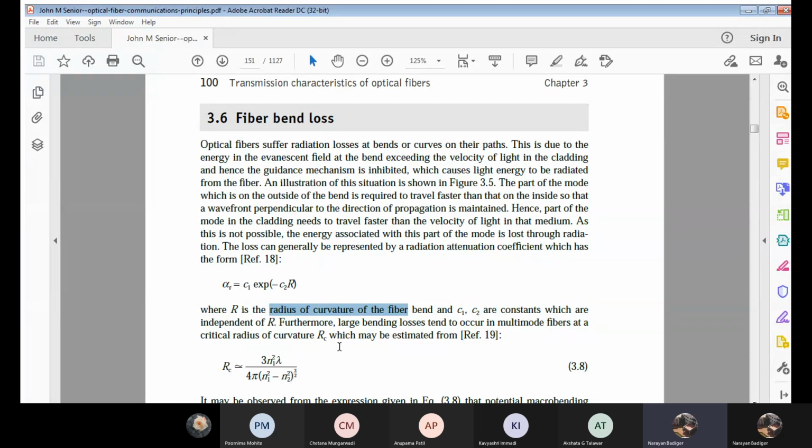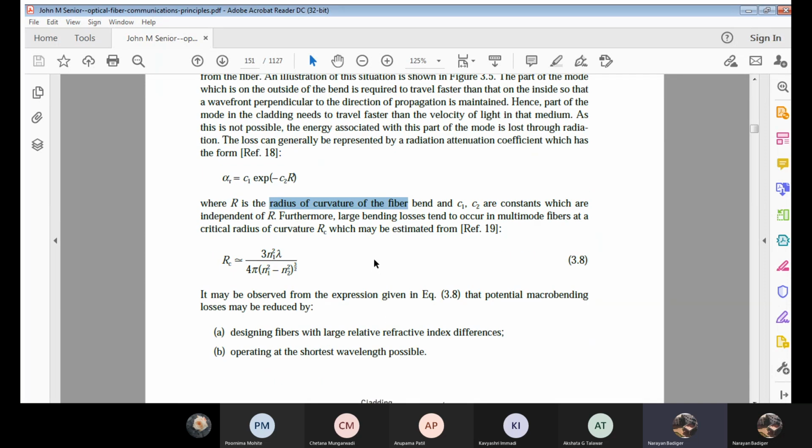Now further, the large bend loss which occurs in multimode fibers at the critical radius of curvature RC, its equation is given by the following. Now, see, with respect to radius of curvature, the OFC cables we are trying to study have to be analyzed for both modes, I mean single mode as well as multimode. Clear? Now, the above equation we have written, we may assume it for a single mode. Correct?